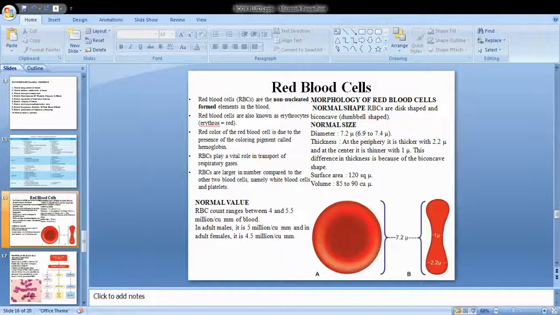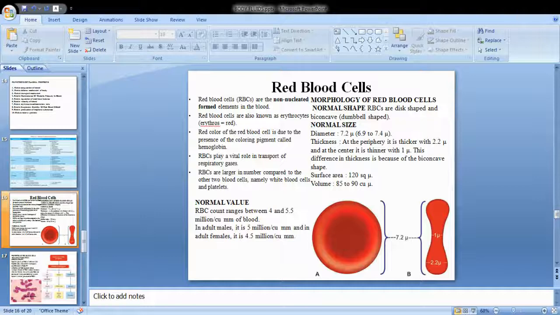Okay, or you can say a dumbbell shape or a biconcave. This is a biconcave shape. So they do not contain a nucleus. So what is the other name given for RBC? It is erythrocytes. They are red in color because of the presence of the pigment called hemoglobin. Hemoglobin is the iron containing globin, where globin is the protein part and heme is the iron containing porphyrin ring. Iron containing porphyrin ring, that is very important.